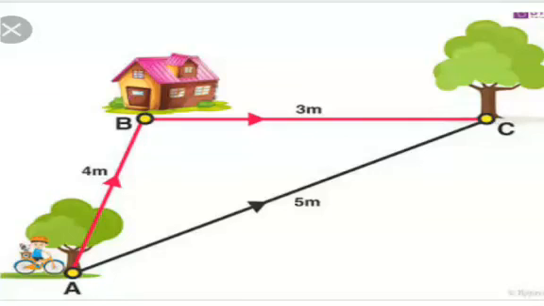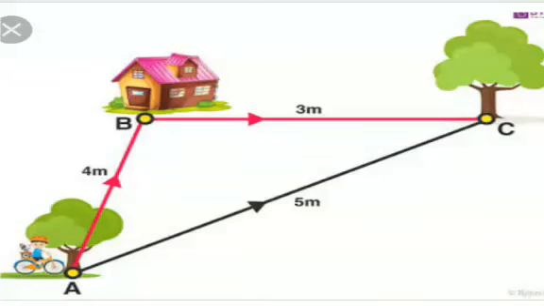This shortest distance we call displacement. The boy has been displaced from A to C. How much is it? It is 5 meters. So displacement is a vector quantity. It needs the direction also. The distance covered, that we got as 7 meters, is a scalar quantity.